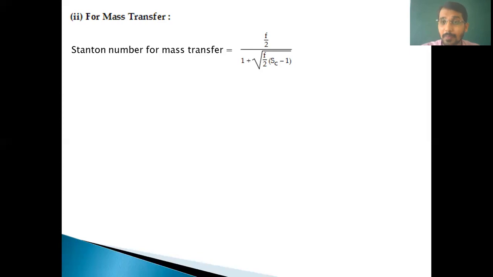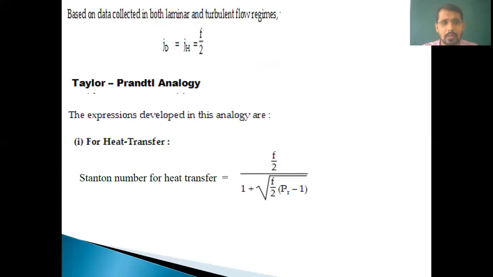So the Schmidt number is present in mass transfer, and in heat transfer there is the Prandtl number. This is the similarity between mass transfer and heat transfer. These two relations, the Taylor and Prandtl analogy, are developed for heat transfer and mass transfer only.